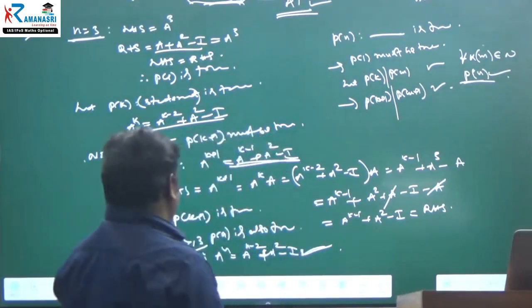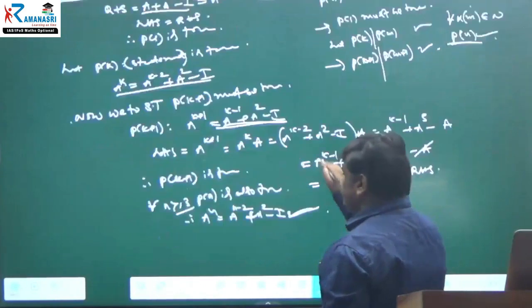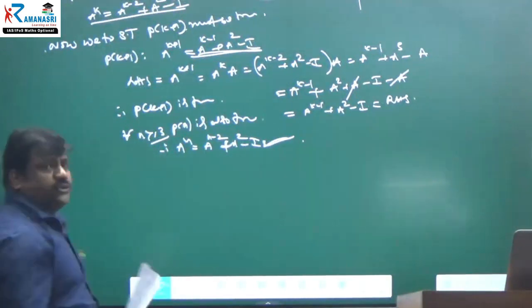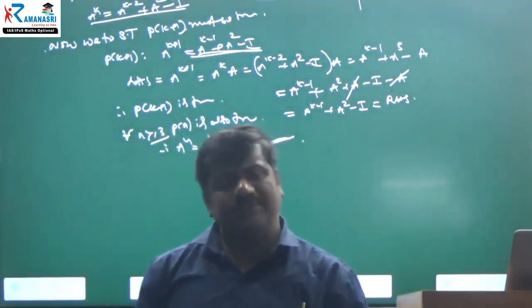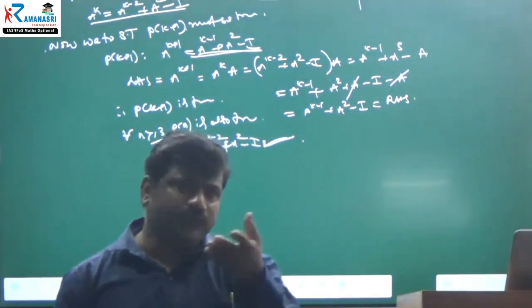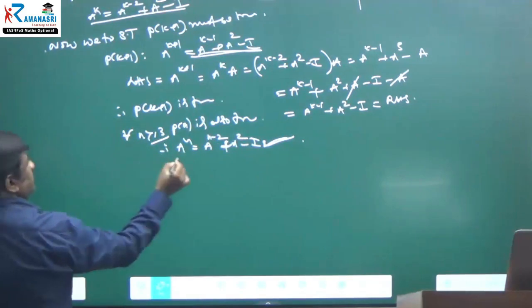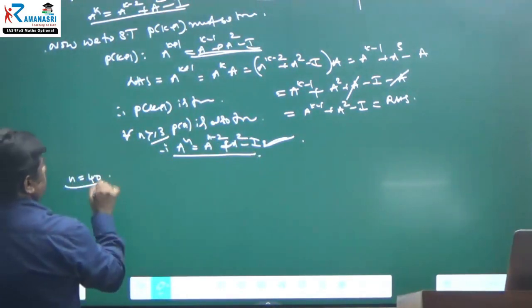Okay. Now, they are asking for a power 40. And you can use two methods. One is the lengthy method, one is the shorter method. Whichever suits you, you can use it. This is the relation, right? And you can put n is equal to 40. Then what will come?